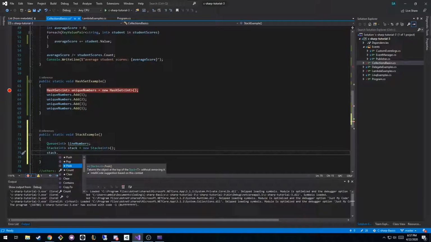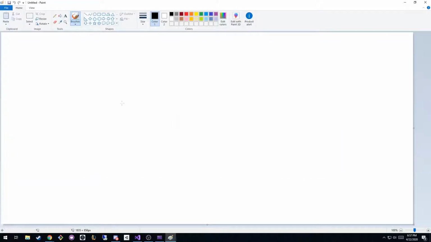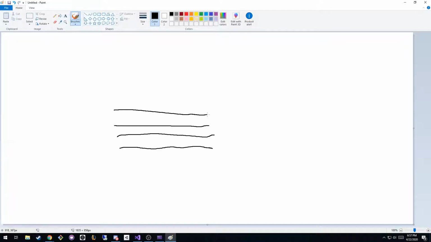Really, to give you a visual example, let's say we have a stack of cards. We have a card on the bottom, and we want to push something on top of the stack. Let's pretend we can only touch the top, like this is a real deck of cards. So all we can do is keep pushing things to the top of the stack. And if we want to get to the bottom card, we have to pop this guy off the stack, pop this guy off, pop this guy off, and so on. So the three operations you have are to push something onto the stack, to pop the top thing off the stack, or to peek and just see what's on top of the stack.